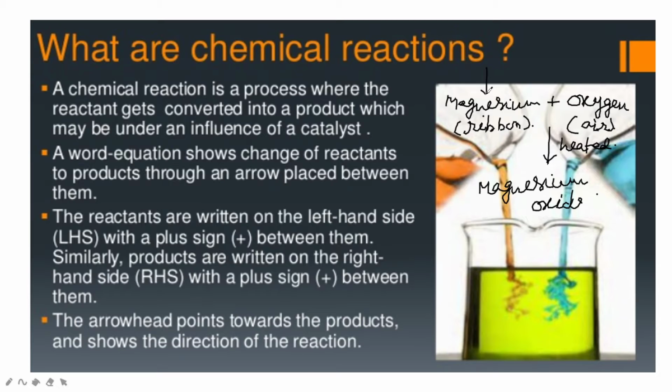So these reactions we represent in the form of an equation. That is the next part of the chapter. First we will study about chemical reactions. The reactants are written on the left hand side with a plus sign between them. Similarly, the products are written on the right hand side with a plus sign between them. The arrowhead points towards the products and shows the direction of the reaction. So see how that is.